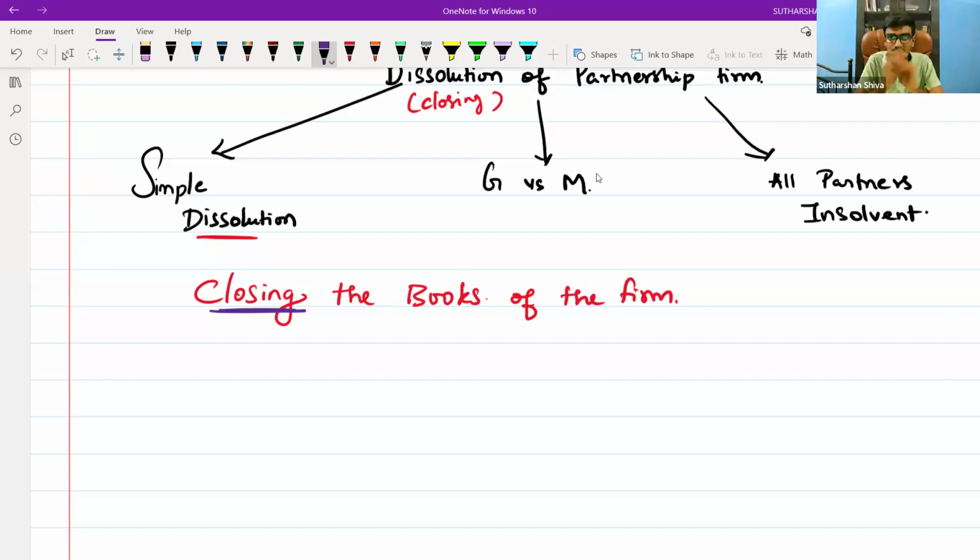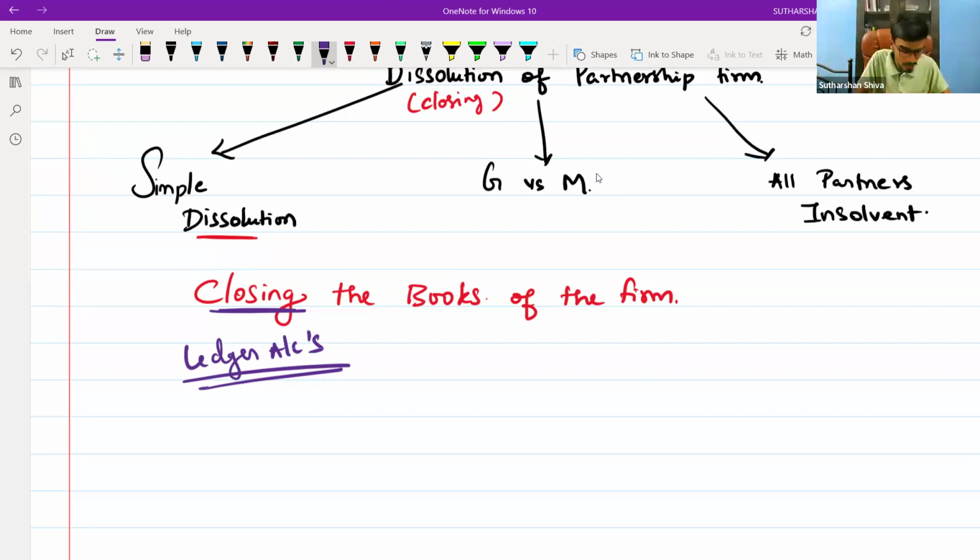The journal will not close. The journal will be transferred to the ledger and we will only close the ledger accounts. So in dissolution of partnership, we will close all the ledger accounts, sell the assets, and realize the cash. From the realized cash, we will pay the liabilities to others. So it is closing the books of the firm.